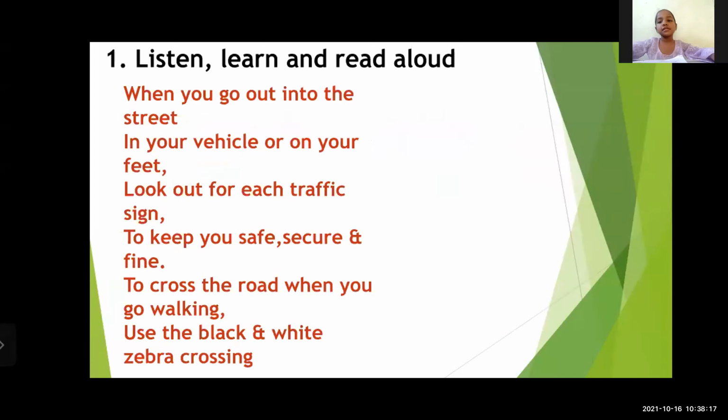When you go out into the street, in your vehicle or on your feet, look out for each traffic sign to keep you safe, secure, and fine.